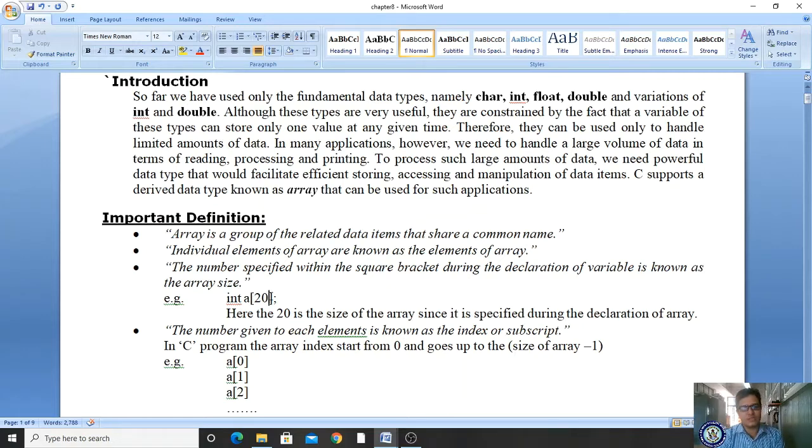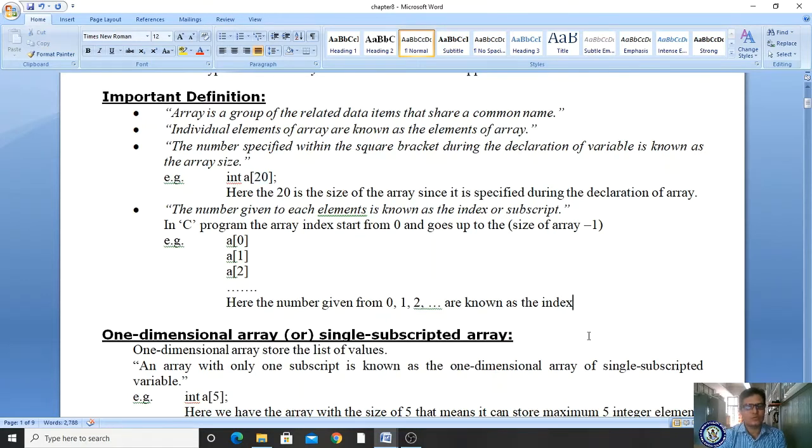It is treated as the size or index. It starts at 0 and ends at n minus 1, array size minus 1. What is the array size? 20. 20 minus 1, 19. How many elements can you store? You can store a total of 20 elements. Clear?